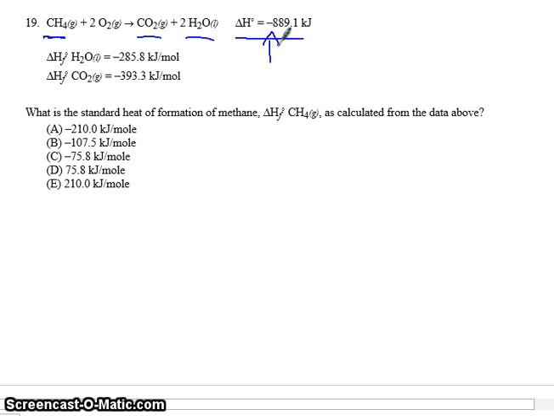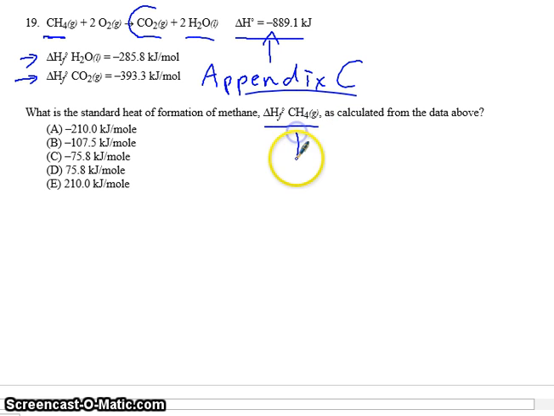Now what's given to us here are the heats of formation of water and CO2. Remember, these are the energies it takes to form a mole of a compound. And these are what are found in Appendix C of our book. And that is what we've used. Now, the question is actually asked backward. It says, what is the standard heat of formation of CH4? So we're trying to get the number from the back of the book for CH4. But we're asked to do it from this reaction.